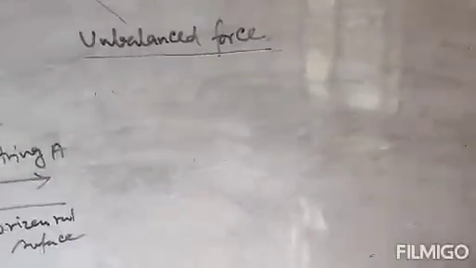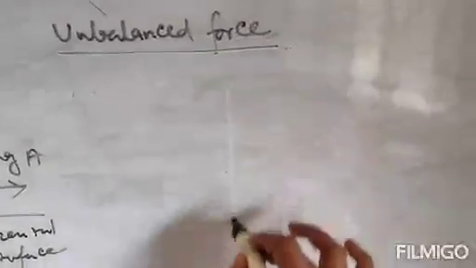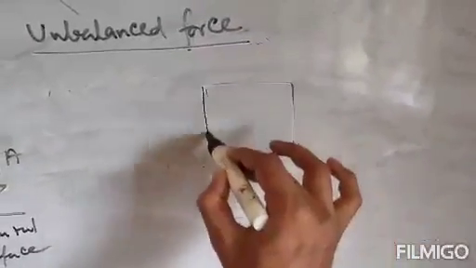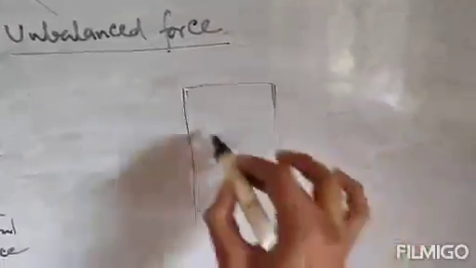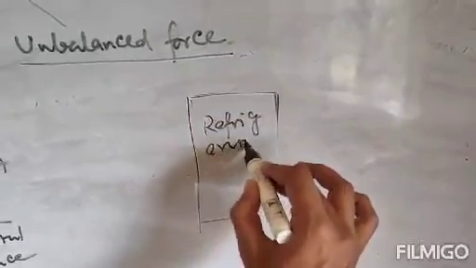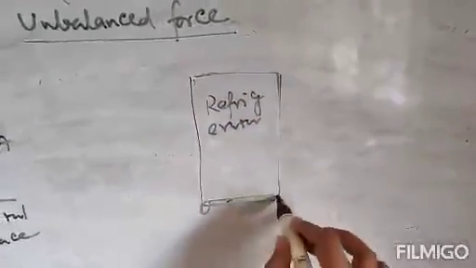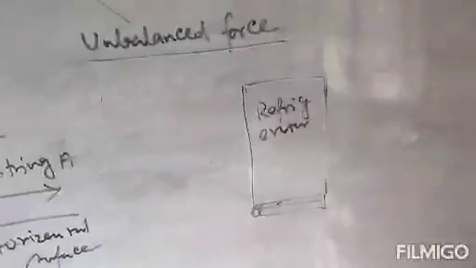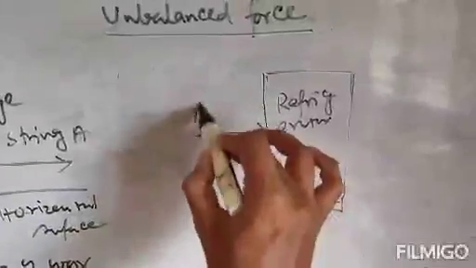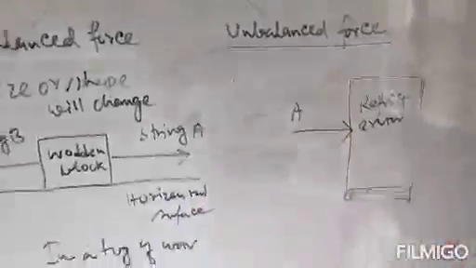A practical example: suppose there is a big wooden block, or consider it as a refrigerator. Clear? So this is the refrigerator, and you are pushing this refrigerator alone from this side. That means you are applying force from this side.